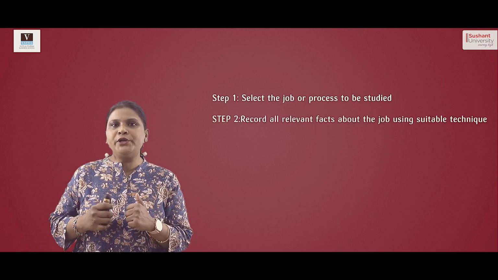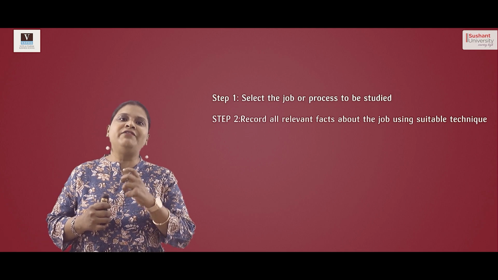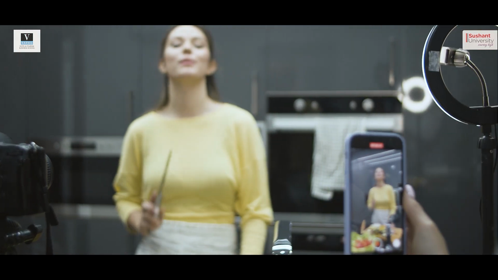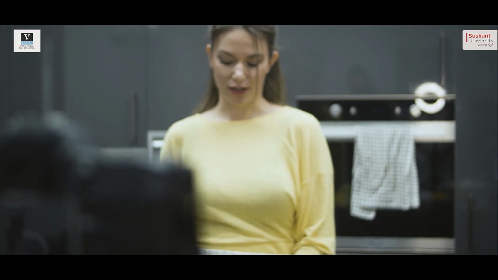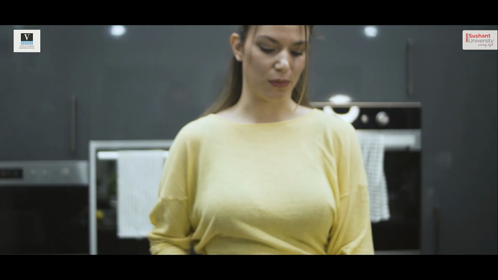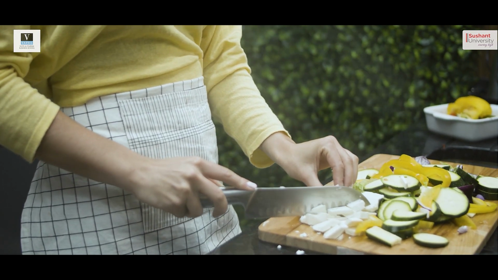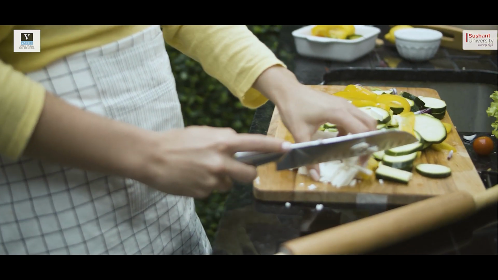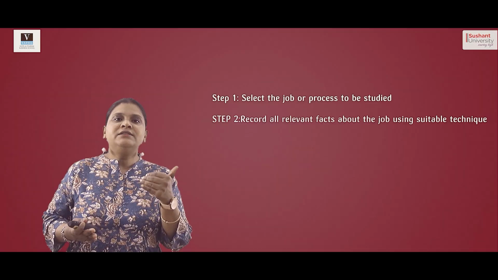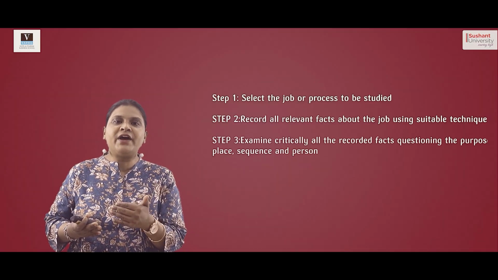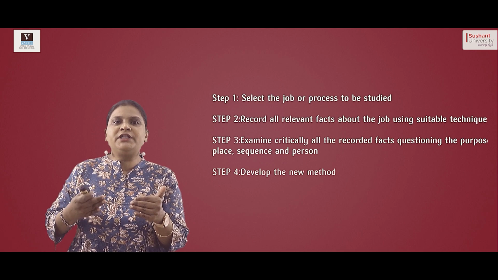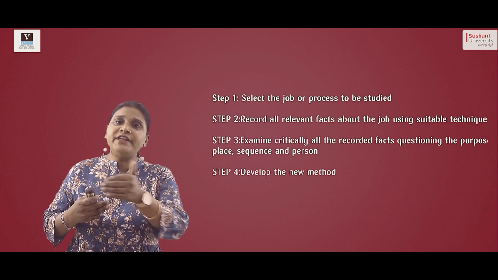Now how are we going to do it? We are going to do it using a video camera, a high speed video camera or a normal mobile camera. You are going to fit the camera and ask the person or the worker to perform the task. Like that you will record the relevant data. The third step is to identify the productive and unproductive movements that the person has taken in finishing that task.